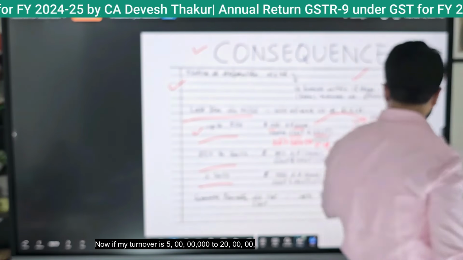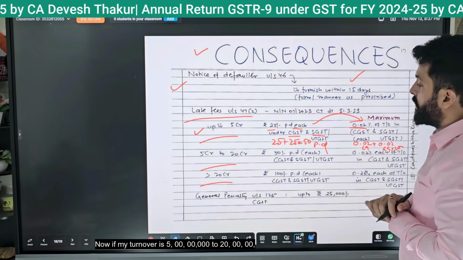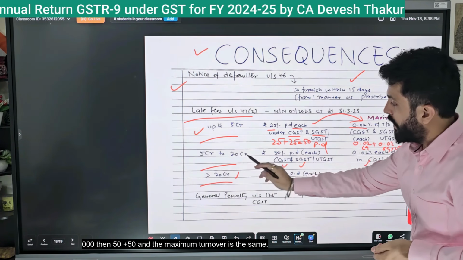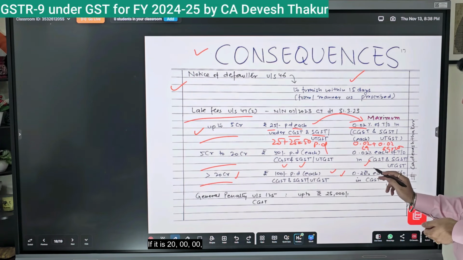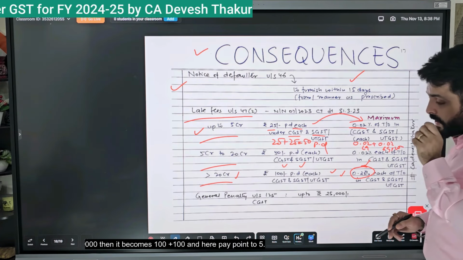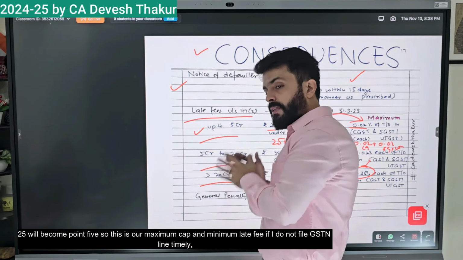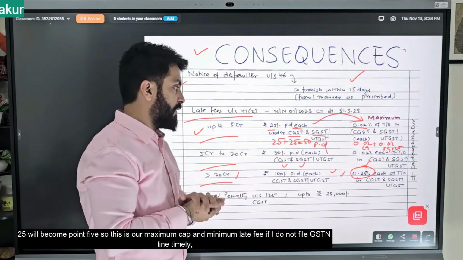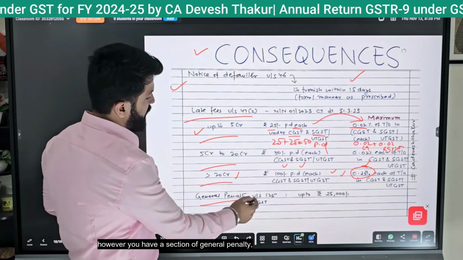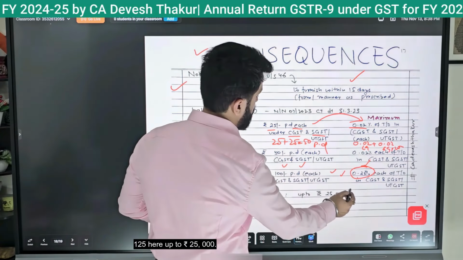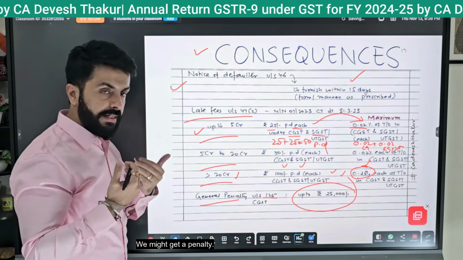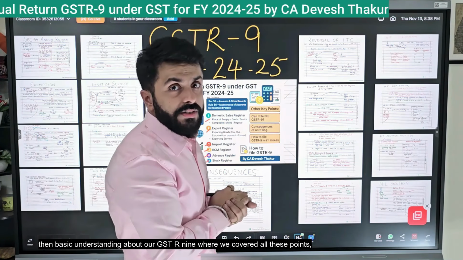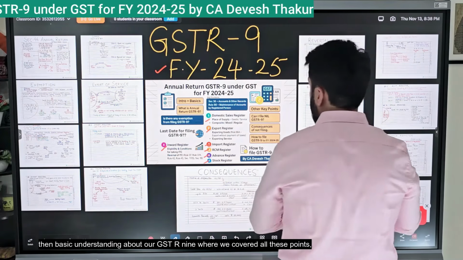Now if my turnover is between 5 crore and 20 crore, then it is 50 plus 50, and the maximum cap is 0.04% of turnover. If it is above 20 crore, then it becomes 100 plus 100, and the cap is 0.25% each, making 0.5%. So this is our maximum cap and the late fee if I do not file GSTR 9 in a timely manner. However, there is also the general penalty section 125, up to Rs 25,000. We might get a penalty if I do not comply.